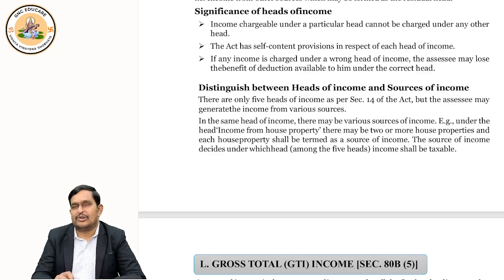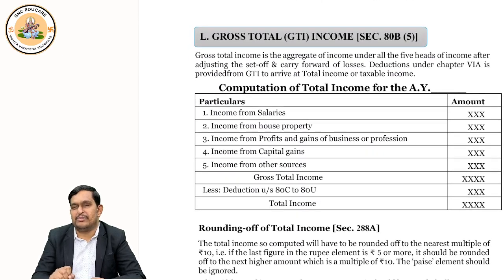Now let's go to the next topic, and that is gross total income. How to compute? Now we understood 5 heads, correct?